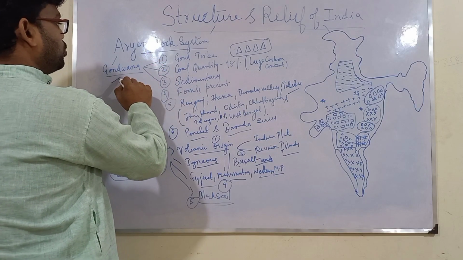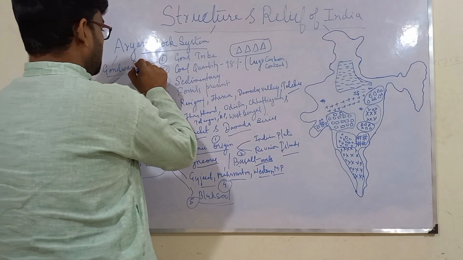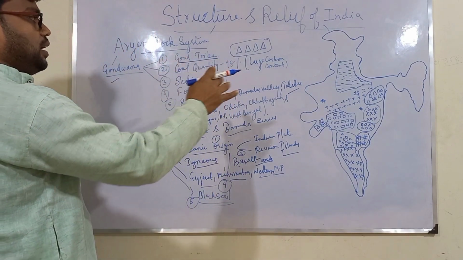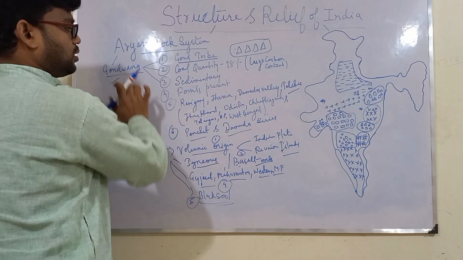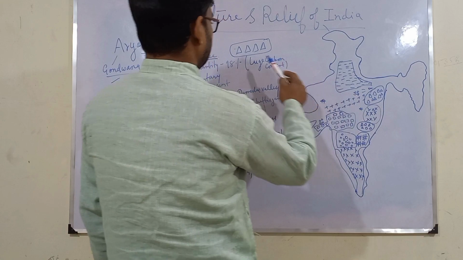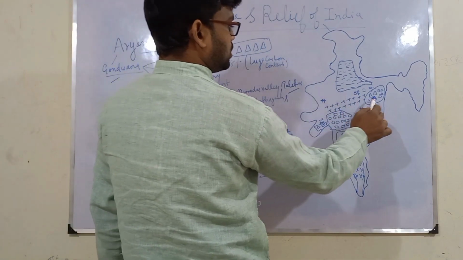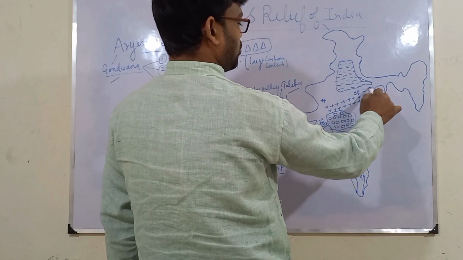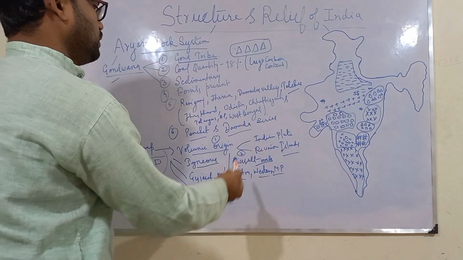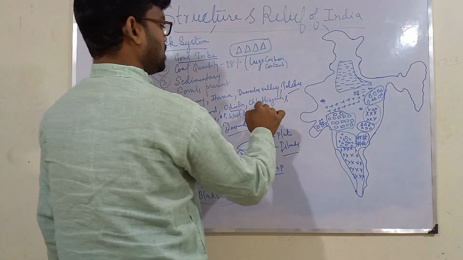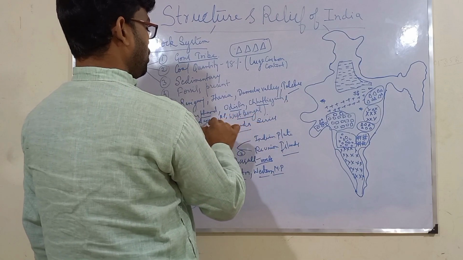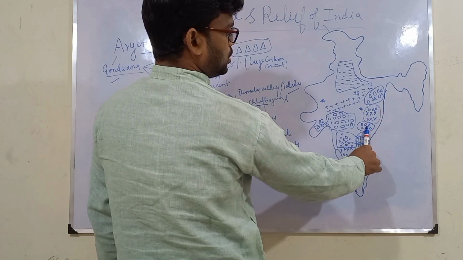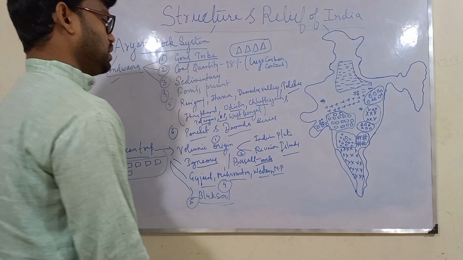Now the first one is Gondwana. This name Gondwana has come from the name of the Gond tribe, which used to reside at this particular region where this rock is found. I have marked here with the help of this triangle this Gondwana region. This is the portion on the map of India where Gondwana rocks are found. This mainly consists of areas of Jharkhand, Odisha, Chhattisgarh, West Bengal, Telangana and Andhra Pradesh.